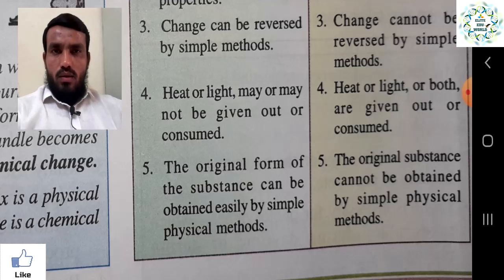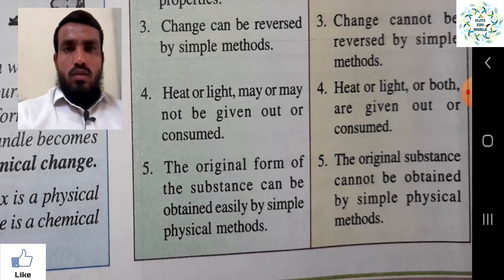That is very difficult. Once it has changed, you cannot get back to the normal thing by a simple method. So these 5 points are very important.